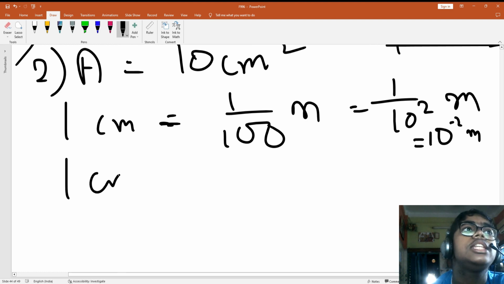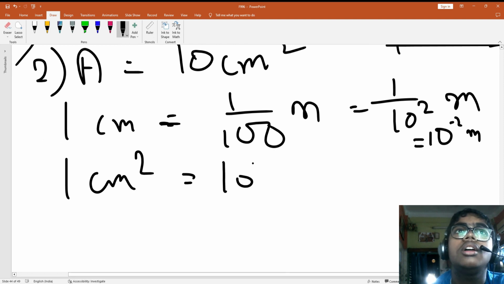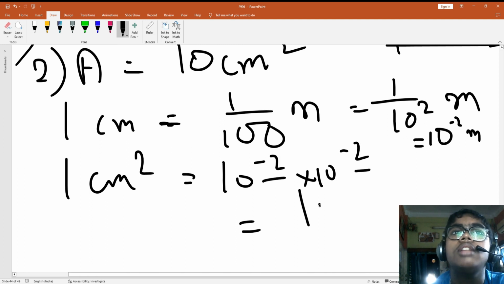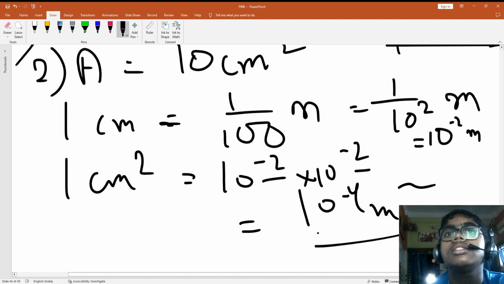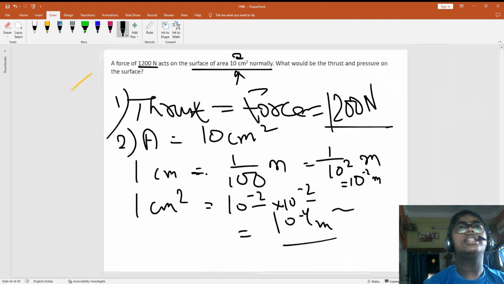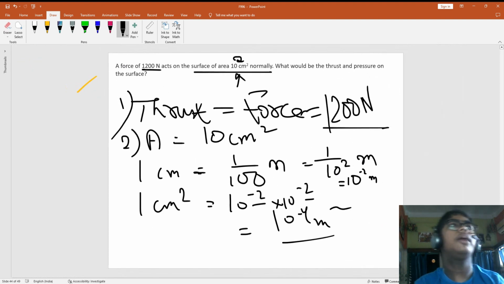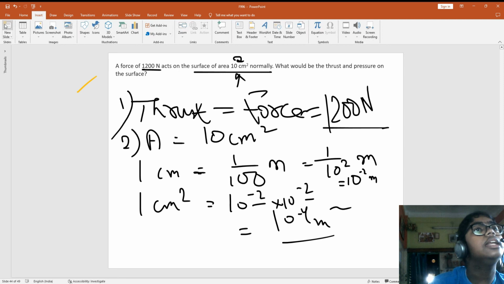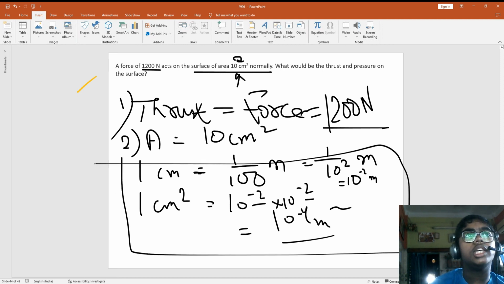Now 1 centimeter square equals what? This is multiplied two times, so this and this will add, so 10 to the power minus 4. Is this clear, guys? This is the part where I explained how to convert units.